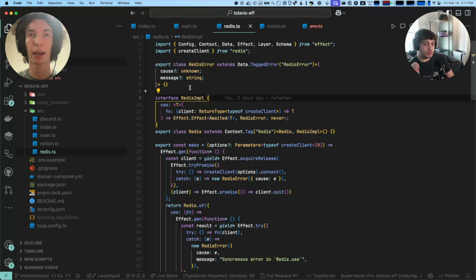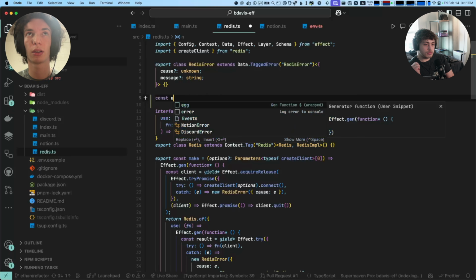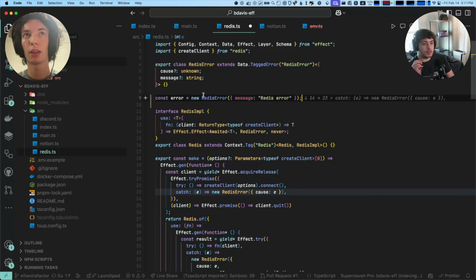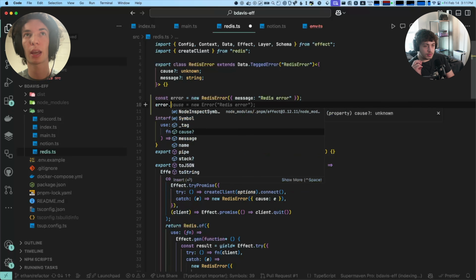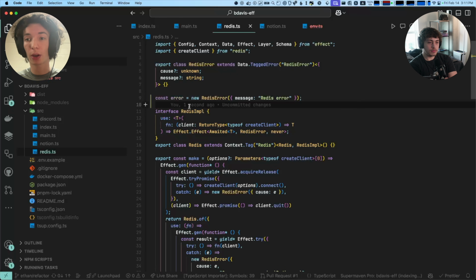And this tag, in Effect, you'll see that if I create an error, just say new, then the error will have a tag. This is really important because this is how, at runtime and at a type level, we can tell TypeScript, okay, I've checked that the tag is this value, so I know that this error is this type. Basically everything in Effect has this tag field. So at runtime, we can tell the type of basically anything in Effect by checking this tag string.